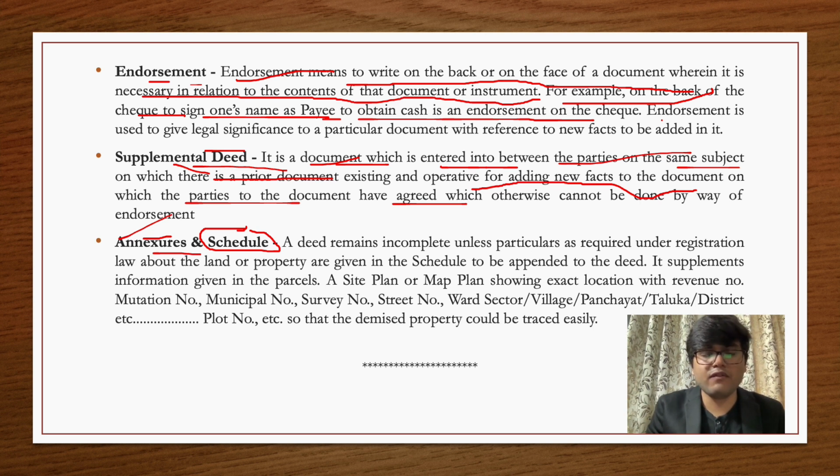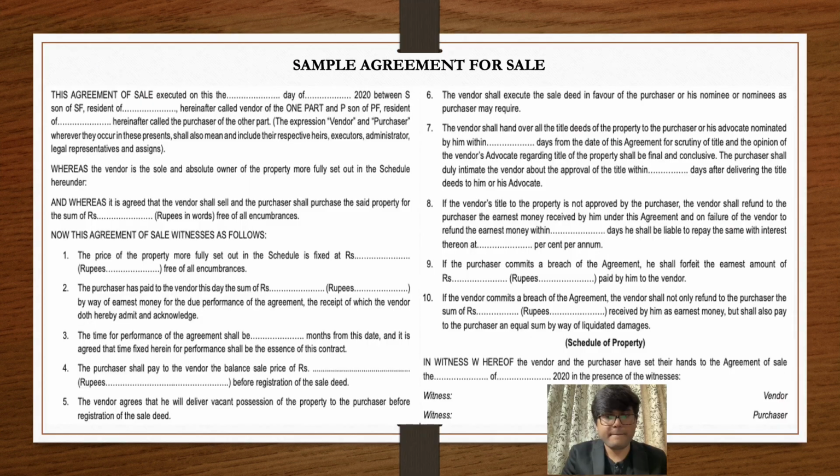Now I think you have got a better idea about what all the components are. Now at last we will see that agreement for sale which we have seen in our earlier slide, and at that point of time we were not able to identify each and every point, but now I think we will be able to identify each and every component for that particular deed. So let's move forward.